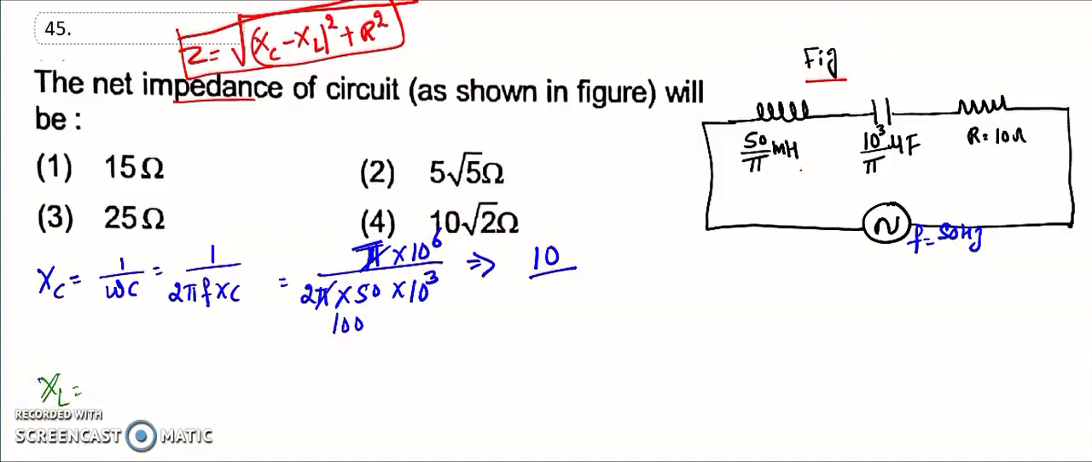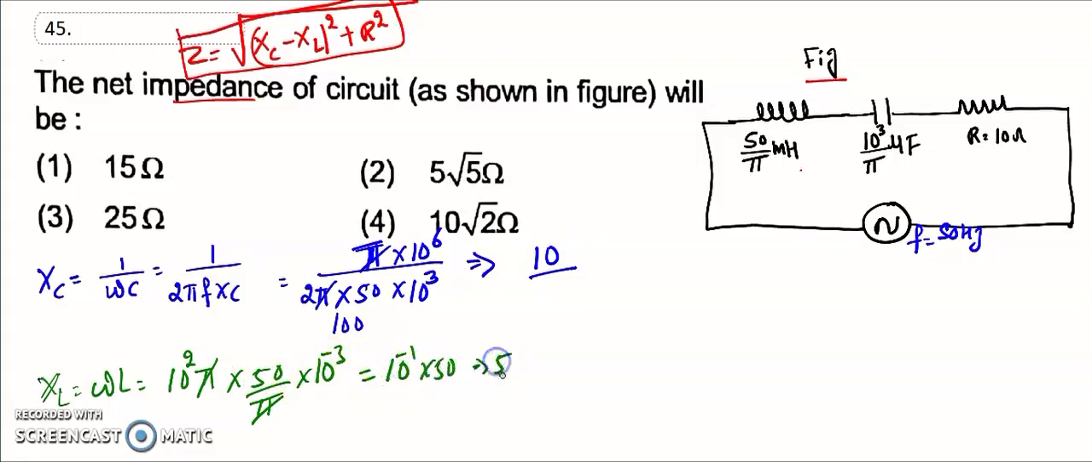Then xl. So xl is equal to omega into L. Omega is 100 pi, into L. How much is L, the inductor? That is 50 divided by pi into 10 to the power of minus 3. So now pi gets cancelled, that is 10 to the power of minus 1 into 50, that is equal to 5.